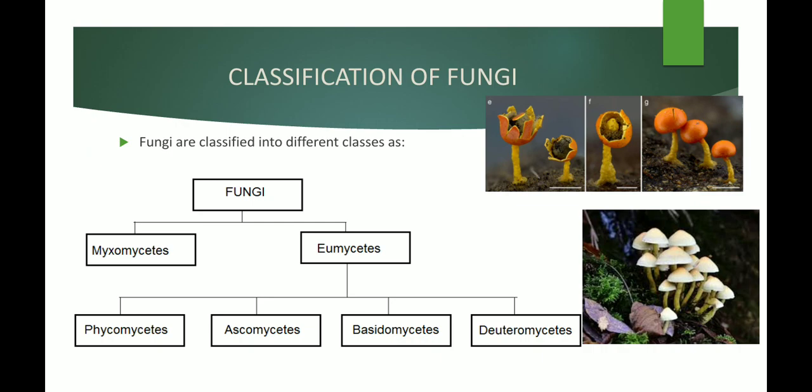Next is basidiomycetes. Basidiomycetes are a group of fungi which have club-shaped spore producing basidium. That we'll be seeing in the next slide. I'll be showing you the images. The next one is deuteromycetes. Generally, deuteromycetes are called imperfect fungi. I'll show you the pictures now.